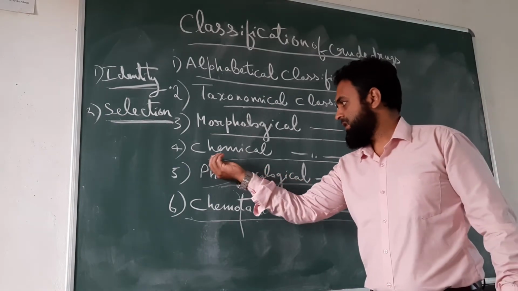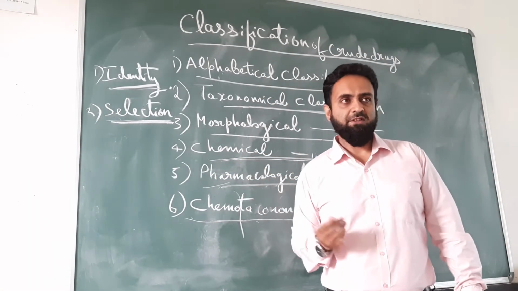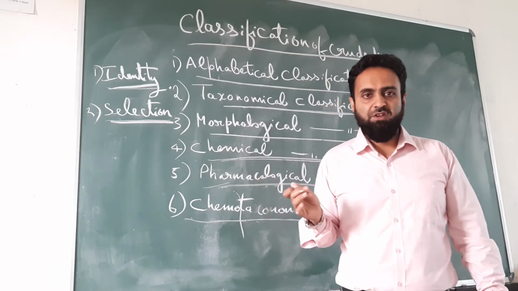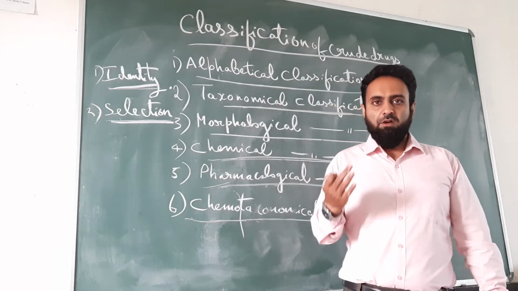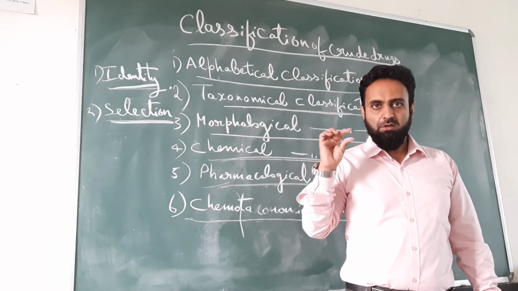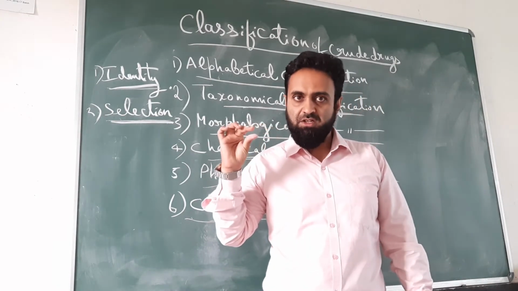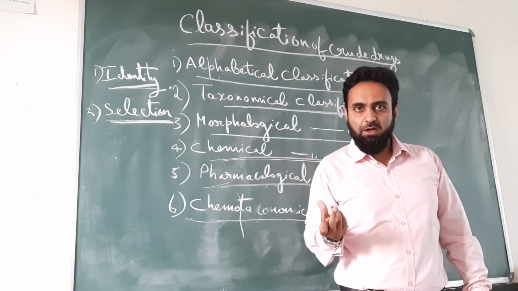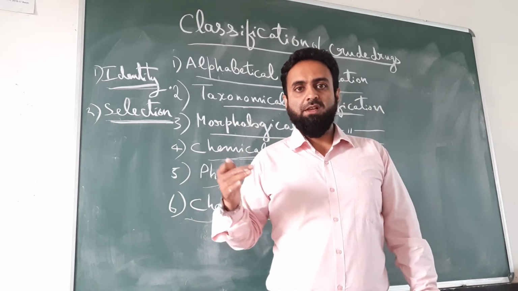The fourth method of classification is chemical classification. So the name itself is suggesting that under this classification the crude drugs are classified based on the chemical nature of the most important constituent. Here the term most important constituent is very essential, because a single plant may have more than one constituent. Then how are we going to classify this?